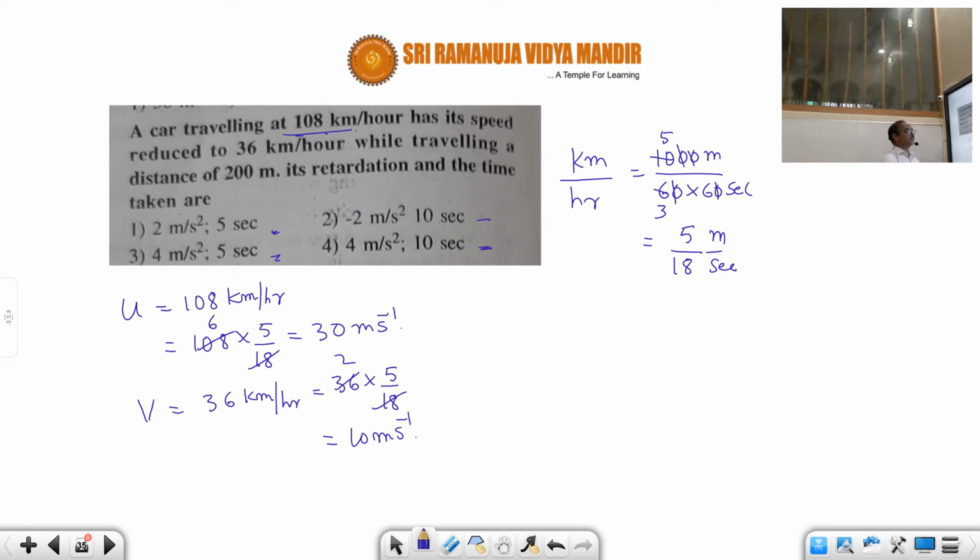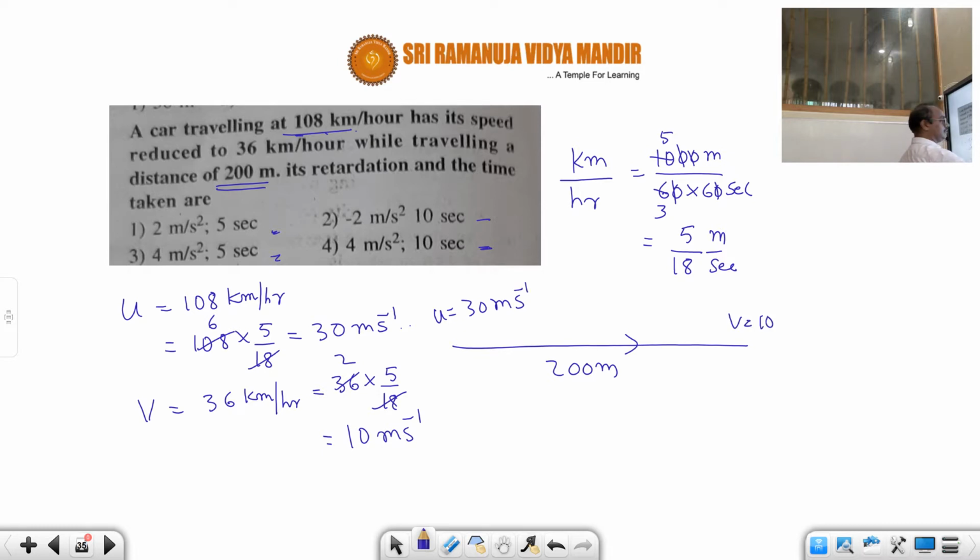So the velocity is reduced while traveling a distance. To reduce the velocity to this value of 10, how much distance did it travel? They mentioned 200 meters. So 200 meters traveled to reduce the velocity from 30 meter per second to the velocity v, which is 10 meter per second. Now they are asking what is the time and also the acceleration.